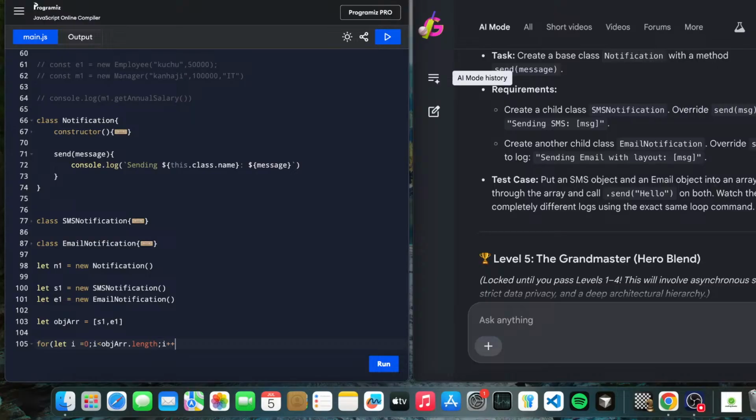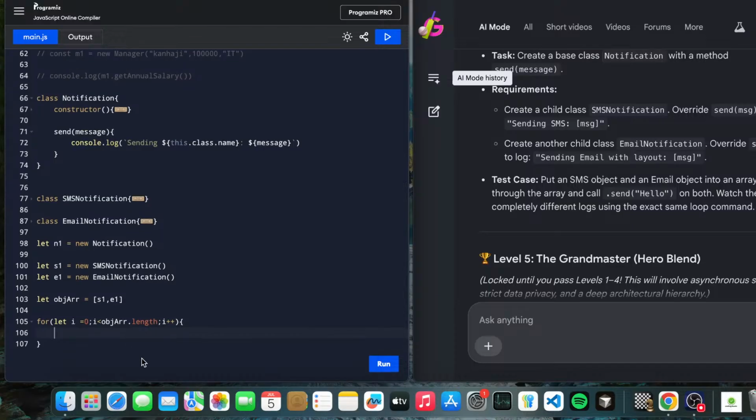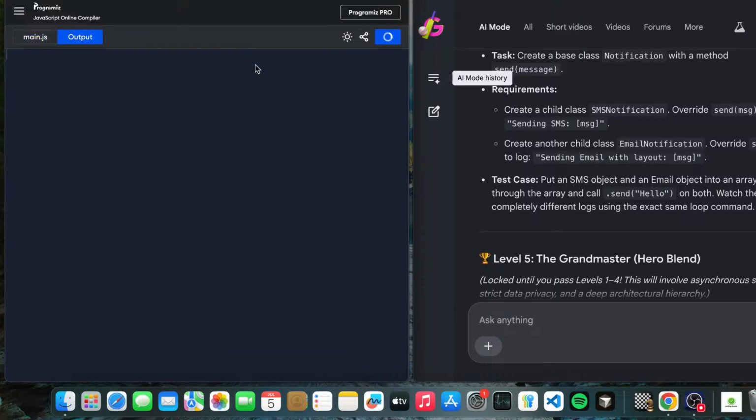We have a normal array. Okay, let's go with this, and what we are doing is calling the method. console.log objArray[i].send hello. Let's see what we get as output.